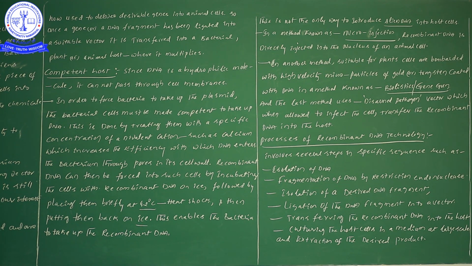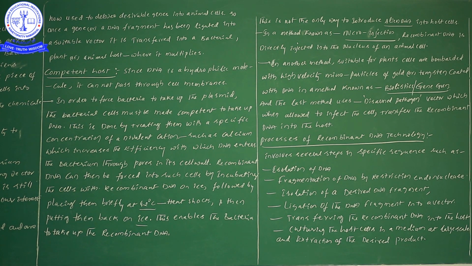First of all, the bacterial cells we place on ice, and along with the bacterial cells we place the recombinant DNA on the ice. Second step, heat shock treatment at 42 degrees centigrade. Again later we shift this entire procedure onto the ice.